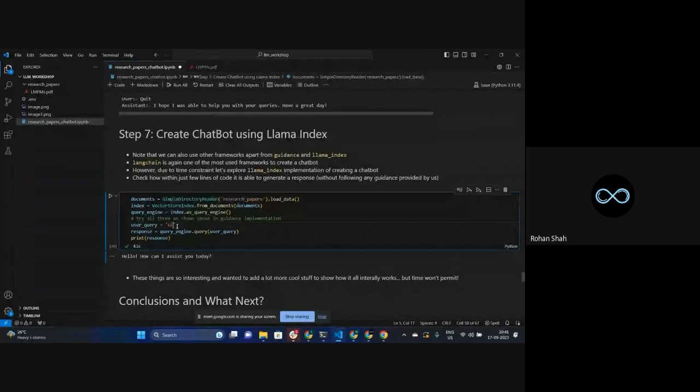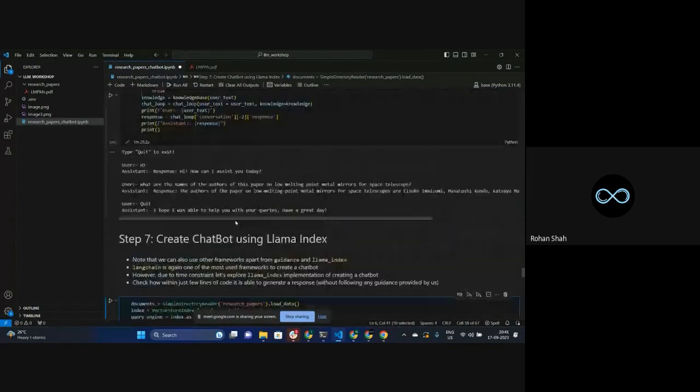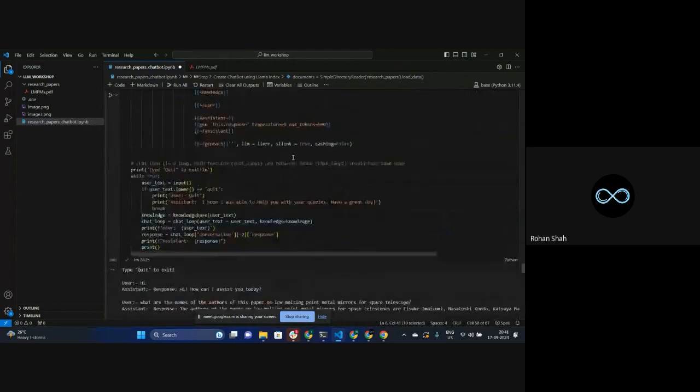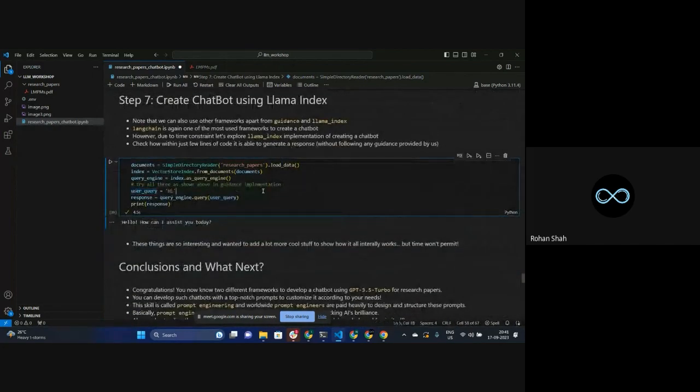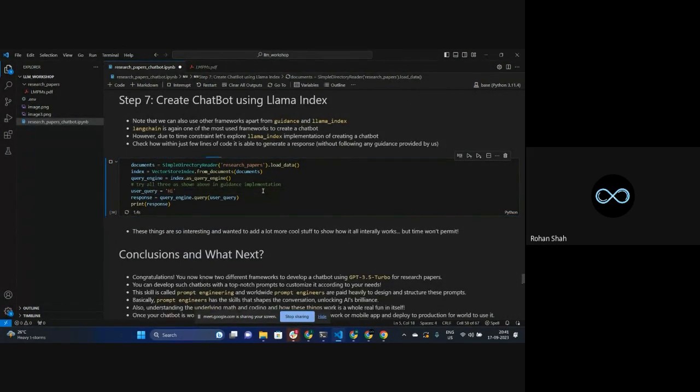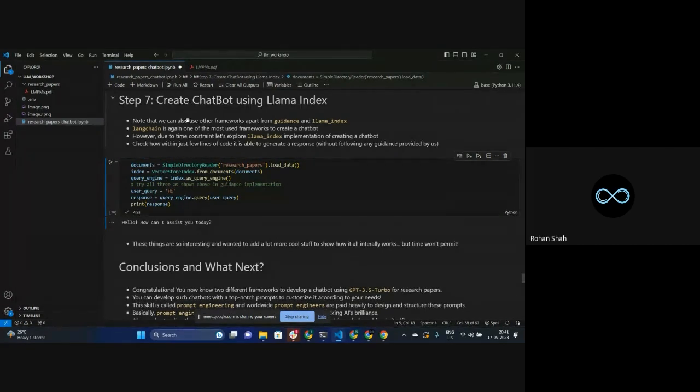If not, it basically means that whenever we are passing this query, the way the prompt engineering is done is working in a very similar way to what we have created over here. During the implementation time, it was giving me outputs like, I'm not having information of how to reply to you. Maybe if you restart this kernel and try it, it will work. But if it's not working, it means that this also has some kind of prompt that is tackling this kind of stuff.